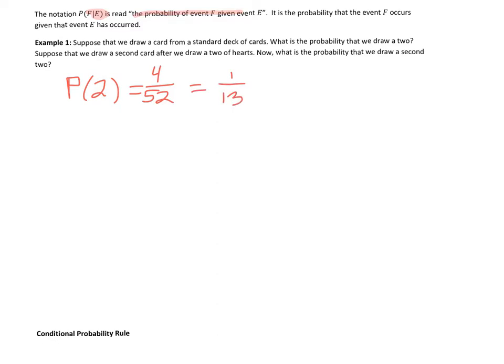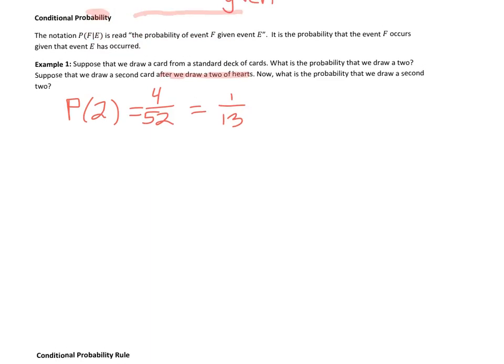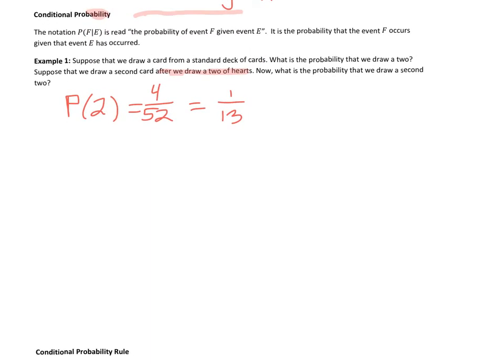And now suppose that we draw a second card after we draw a 2 of hearts. Now what is the probability that we draw a second 2? So let's go back to our notation from our definition, F and E. We want to know the probability of F given E, and let's define those two events like this.